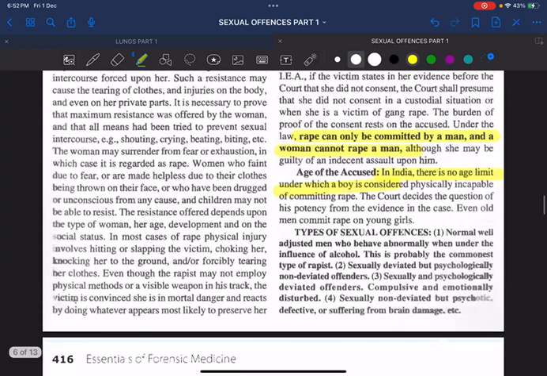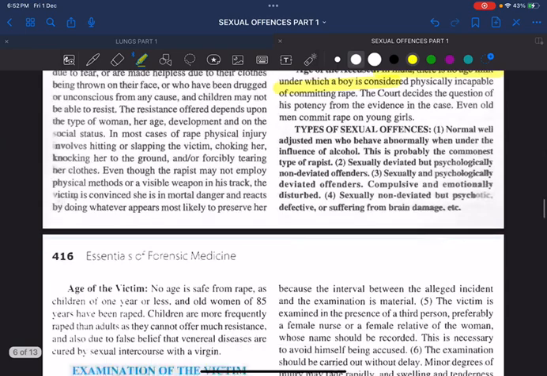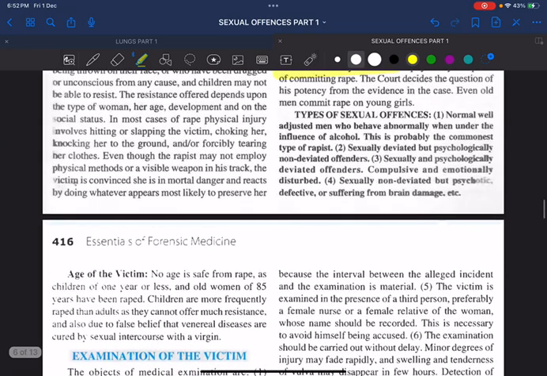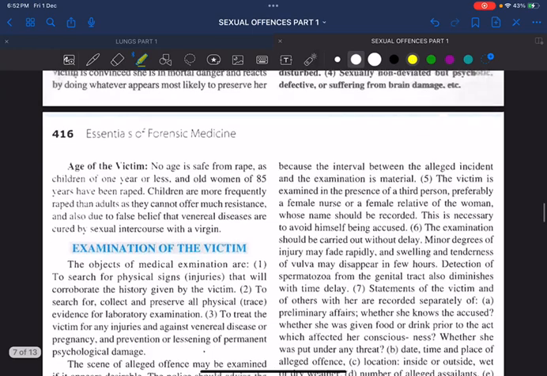Coming to types of sexual offences, it may be by a normal man, or sexually deviated but psychologically non-deviated offenders, or sexually and psychologically deviated offenders, or sexually non-deviated but psychotic. Okay? Just leave it. Just remember these are some types of sexual offences.